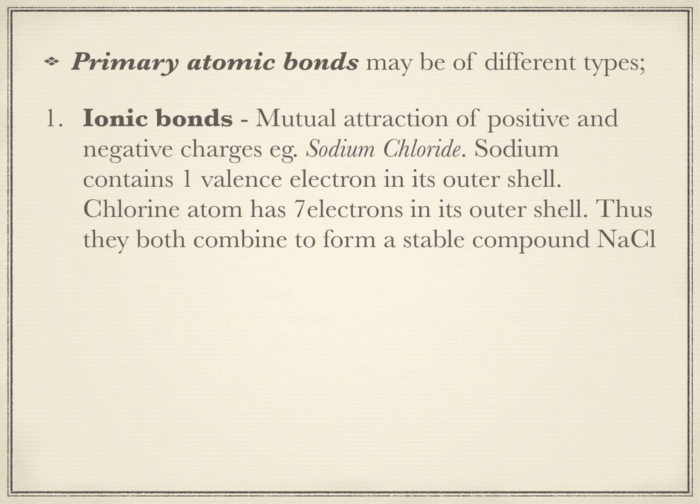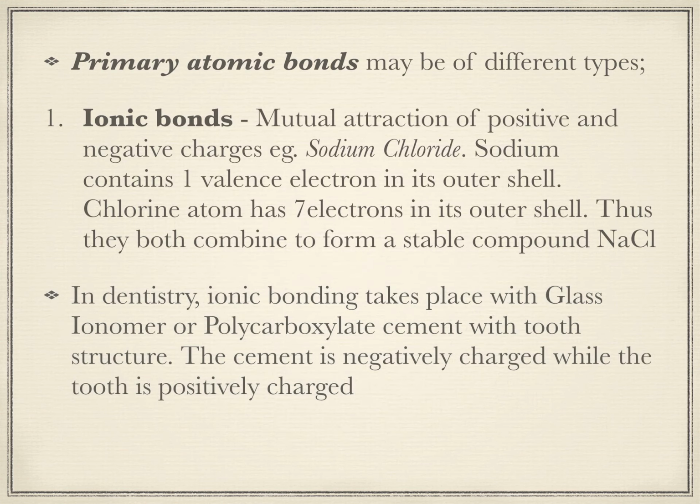Sodium contains only one valence electron in its outermost shell, so it's relatively more positive, while a chlorine atom has 7 electrons in its outermost shell, so that makes it relatively more negative. So this sodium and chloride is an attraction between a positive and a negative atom, so hence it forms a molecule, sodium chloride. Now in dentistry, this ionic bonding takes place with glass ionomer and polycarboxylate cement with tooth structure. Here the cement is negatively charged while the tooth is positively charged.